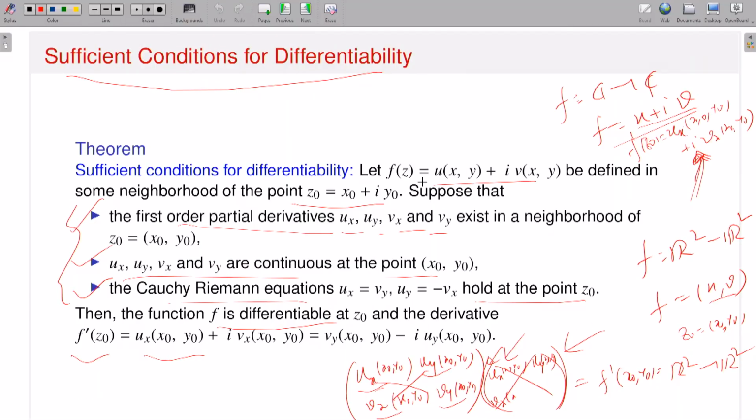Anyhow, I am not going to prove that theorem. Maybe later on, if time permits, I will discuss the proof, but for the time being you just assume that yes, this is the theorem. The proof part maybe later on I will talk about. So let me just see some examples.